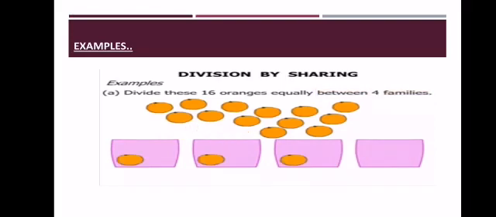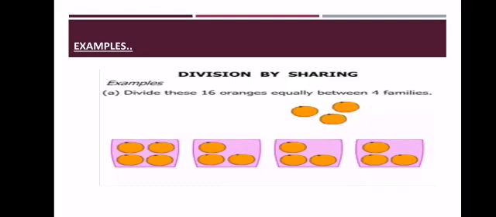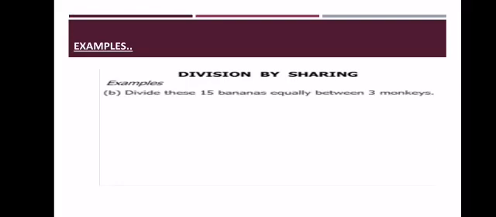First of all, we will give 1 orange, then again 1 orange to each family, and again, and last we will give 1 orange again to each family. Then how many oranges does one family get? Count 1 2 3 4. Each family gets 4 oranges. We have 16 oranges divided equally between 4 families. 16 divided by 4, read the 4 times table. 4 fours are 16, so each family gets 4 oranges.